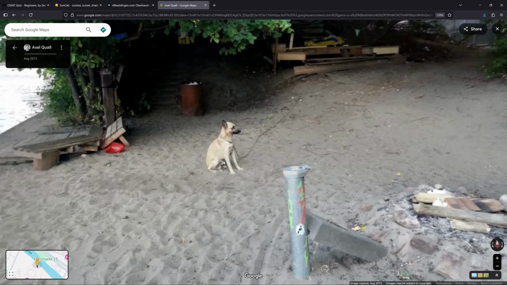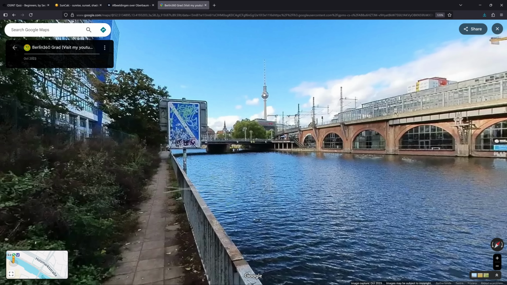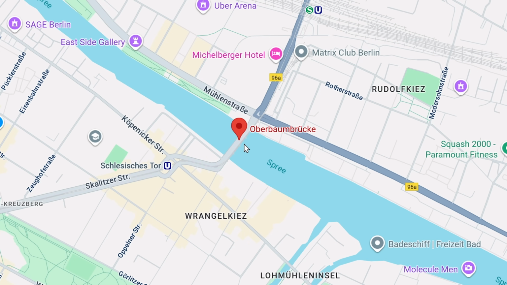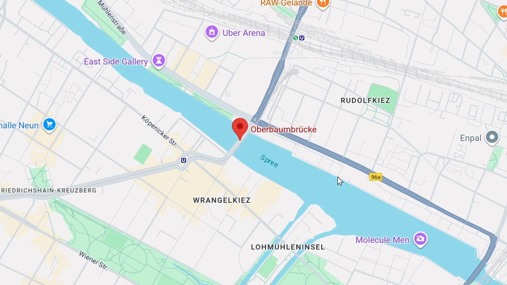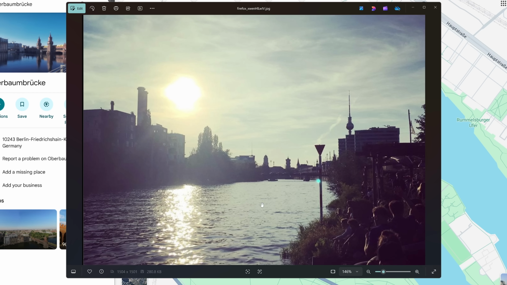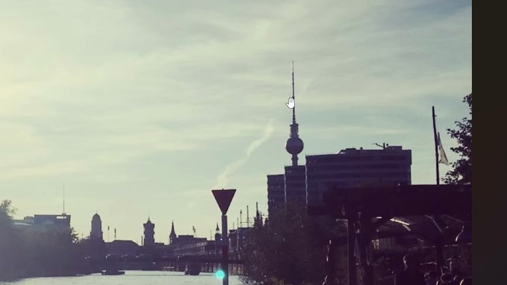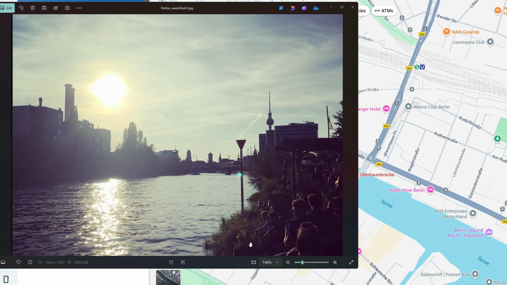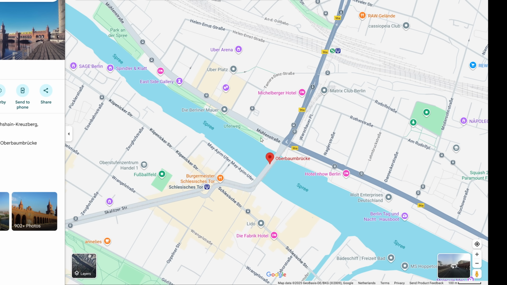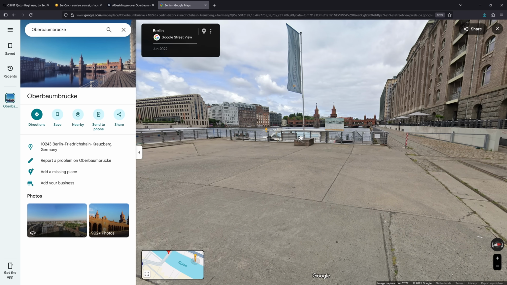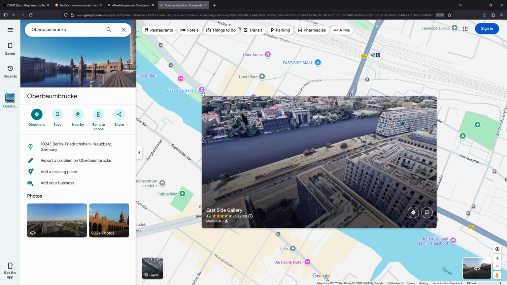Doesn't really... Oh, a dog. What about like here? There's a bridge, there's that building, but this is just not it. Right, so this is the bridge with the two towers. So maybe then we're on the other side. Maybe we're like somewhere here. Wait, the river is curving that way, and this tower here is on the right. So the tower is somewhere along here, right? And if the tower is right there, we must be standing on the same side as the tower. So we're standing like right here, probably here. Does this look similar? No, I think that bridge is way too close.